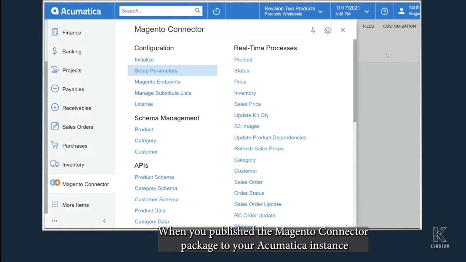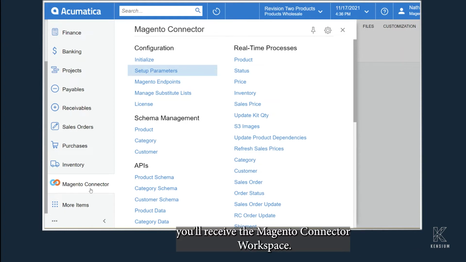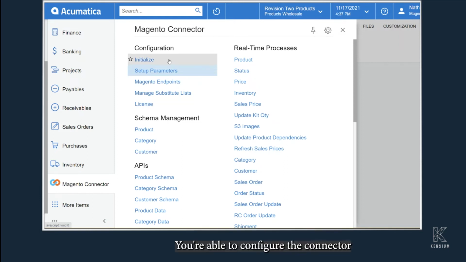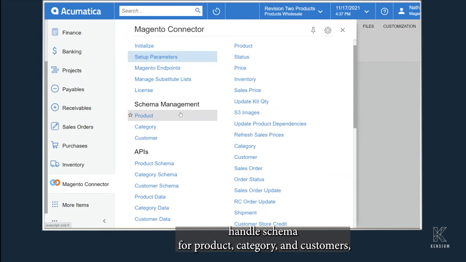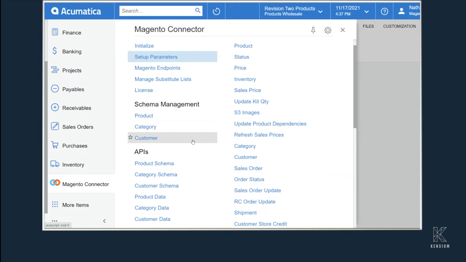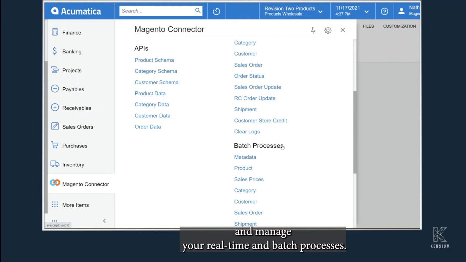When you publish the Magento Connector package to your Acumatica instance, you'll receive the Magento Connector workspace. You're able to configure the connector, handle schemas for product, category, and customers, and manage your real-time and batch processes.